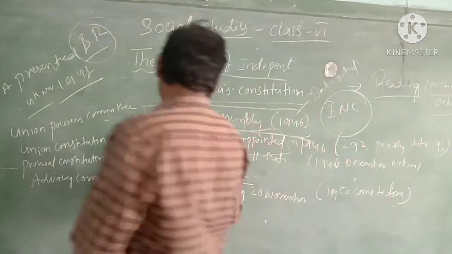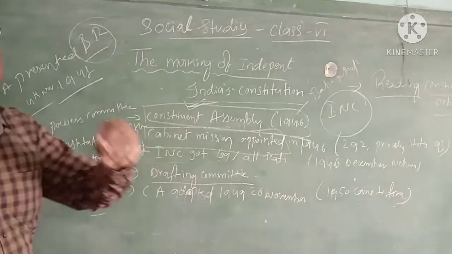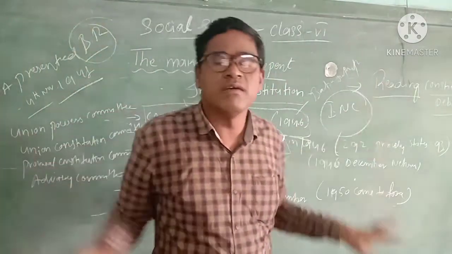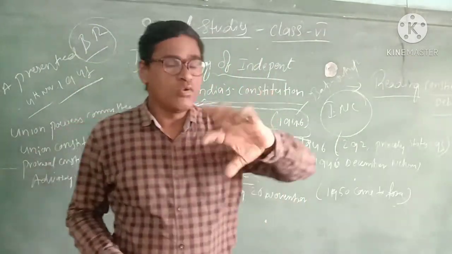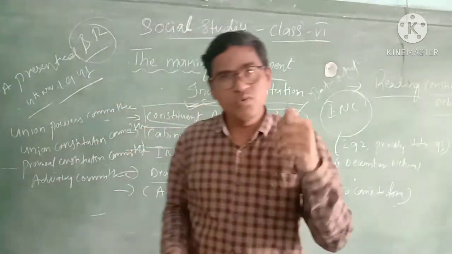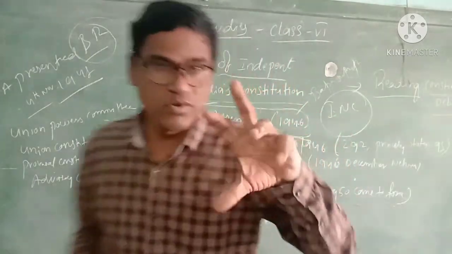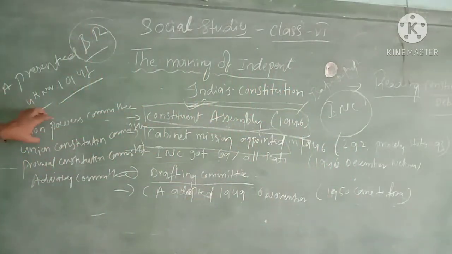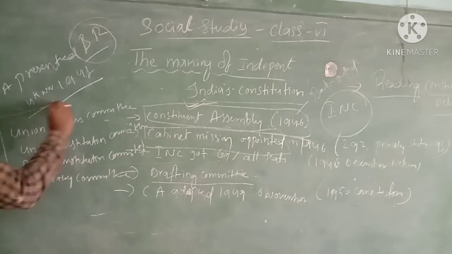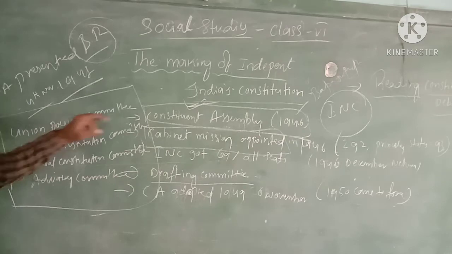Then the Constituent Assembly appointed many committees to know the opinions of different people in India, and of different regions in our country. I will tell you the names of a few committees here: the Union Powers Committee, Union Constitution Committee, Provisional Constitution Committee, and Advisory Committee. All these committees were appointed by the Constituent Assembly.